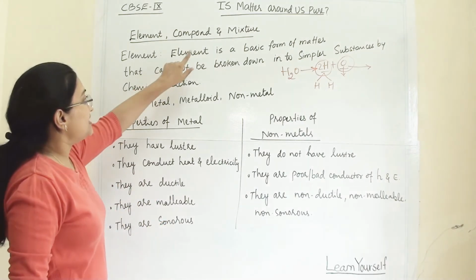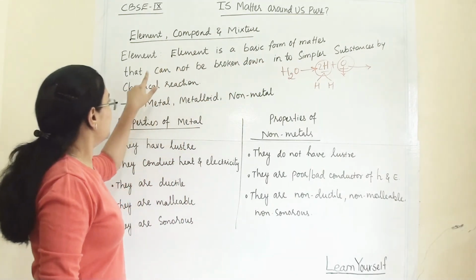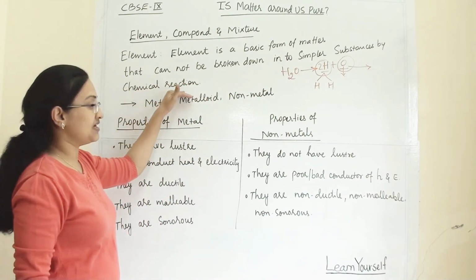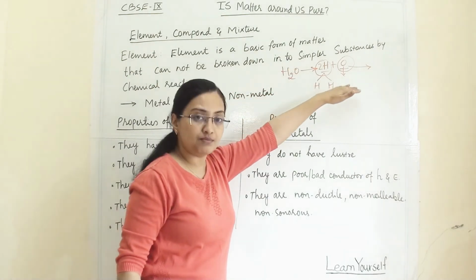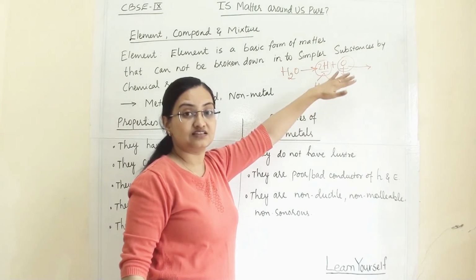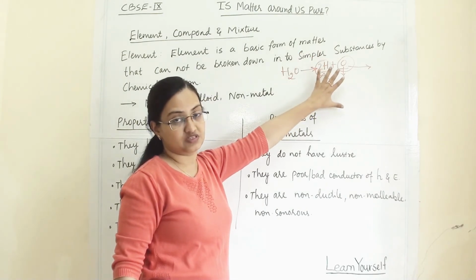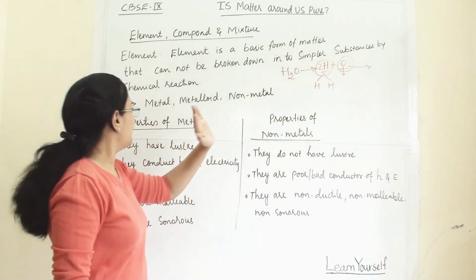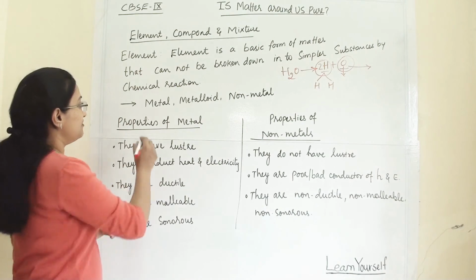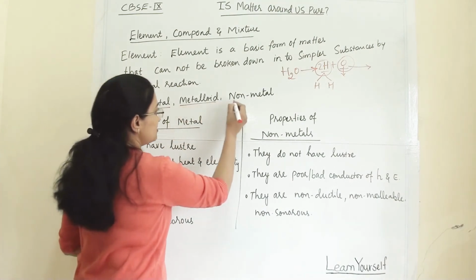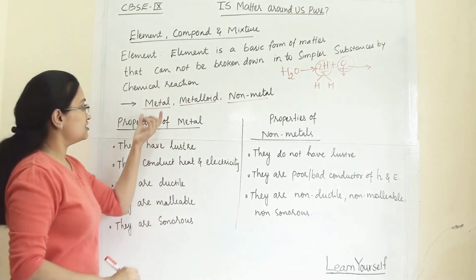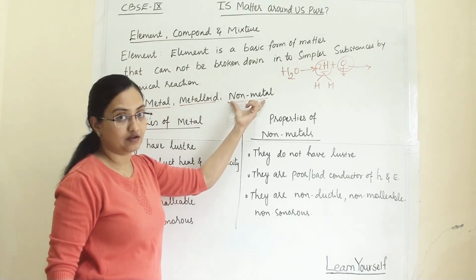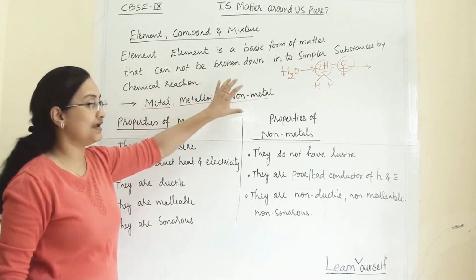So an element is a basic form of matter that cannot be broken down into simpler substances by chemical reaction, because this is the most basic and simplest form of substance. Further simplification is not possible. Now under element we have three major divisions. First is metal, second is metalloid, and third is non-metal. We all know metal and non-metal.